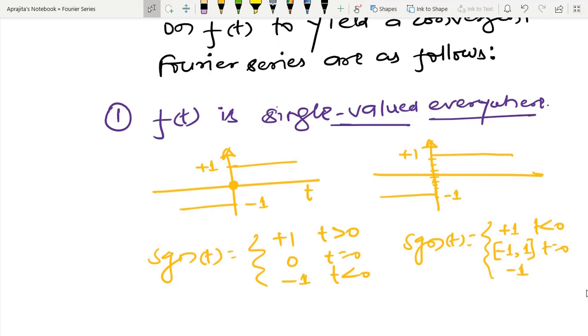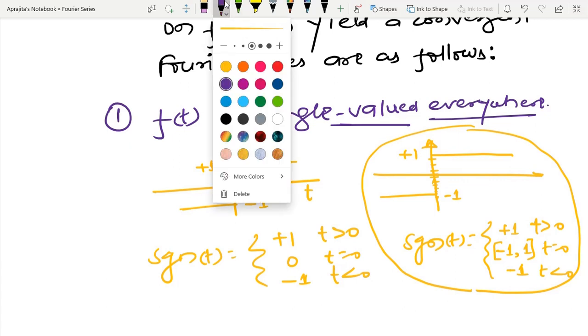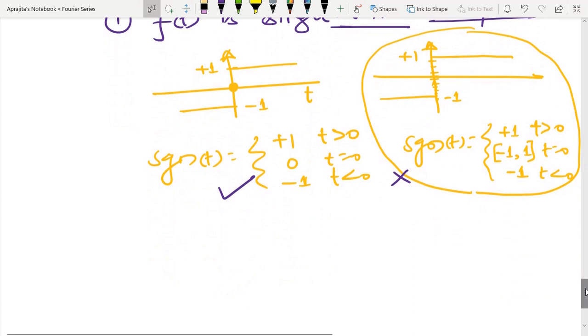I am going to take those kinds of functions which satisfy the property of being single valued, like this, not like this. That is the meaning of the first condition. Similarly, I can generate several functions which are not single valued.